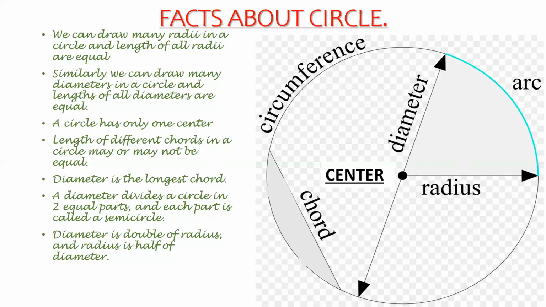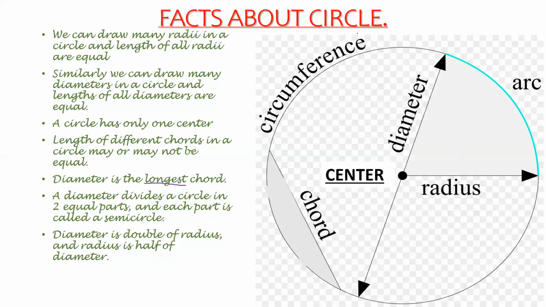The special thing is that the diameter passes through the center of the circle. Although diameter is also a chord, because it is also joining two points on the circumference of the circle, it passes through the center of the circle. And it is also the longest chord of the circle.